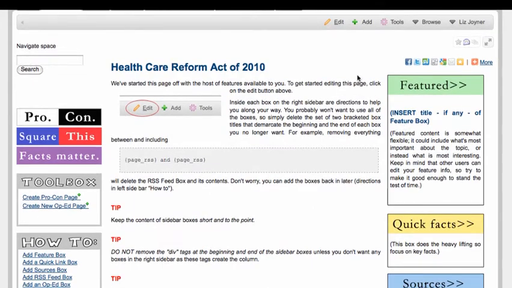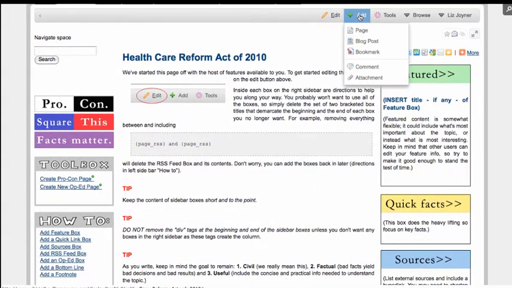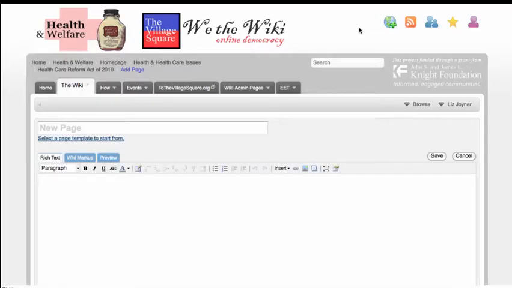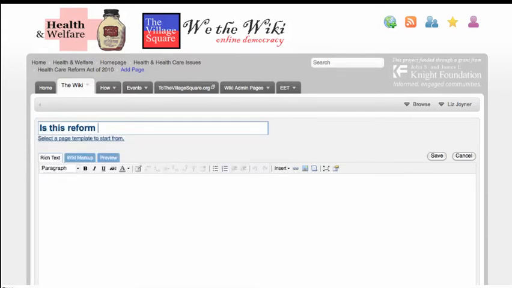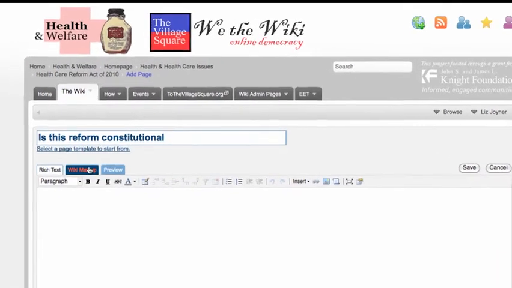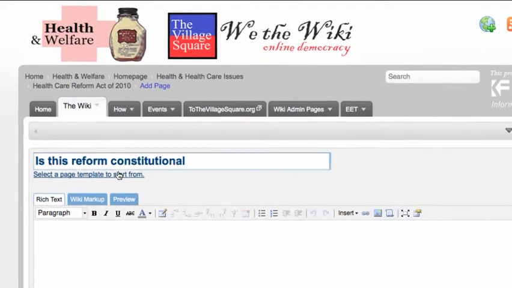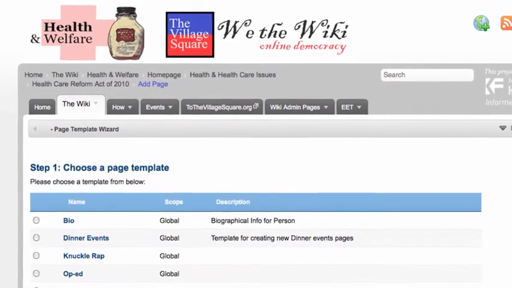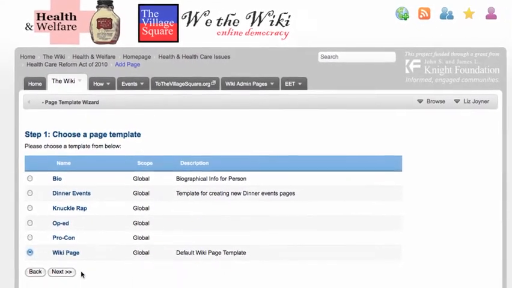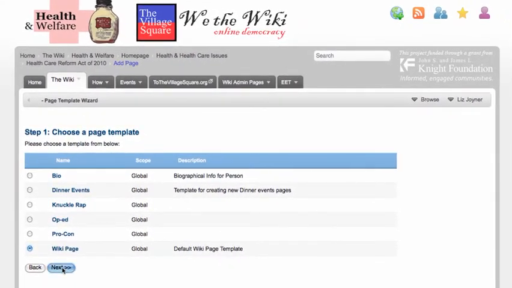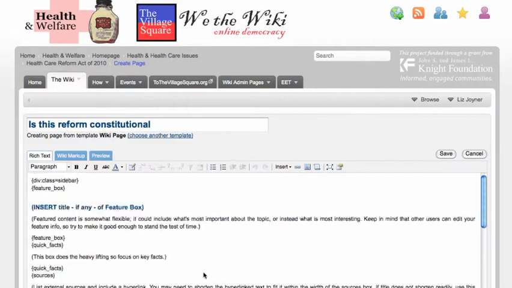So what we'll do now that we've found our parent page is we'll simply click Add Page, and we'll title the page, Is This Reform Constitutional? And then we select a template to start from, and in almost every case the template you'll select is the default Wiki page template at the bottom.